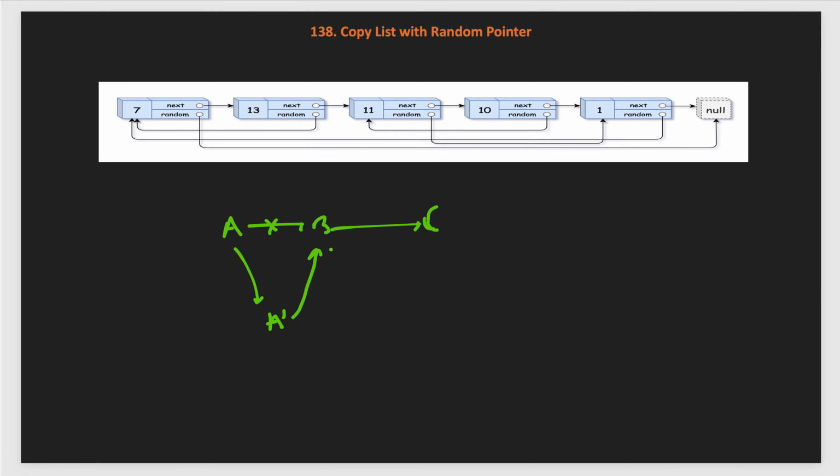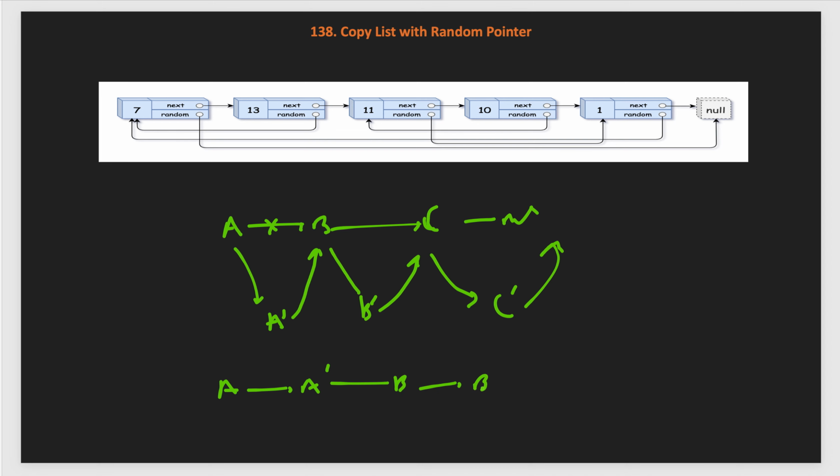Similarly we will create B dash and add it, and similarly we create C dash here. Here let's say we have null, so this points to null. So finally if I restructure it: A, then A dash, then B, B dash, then C and C dash, and after that null. So this is our list.